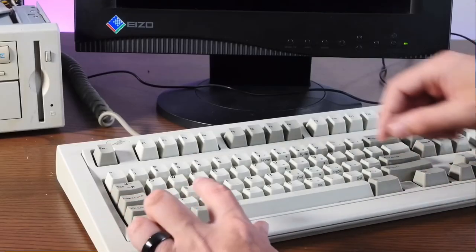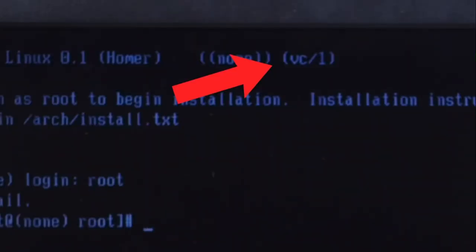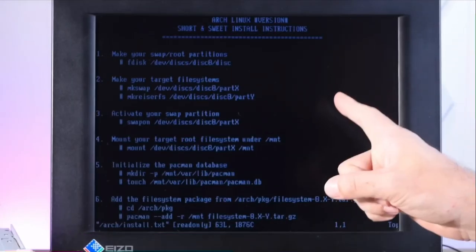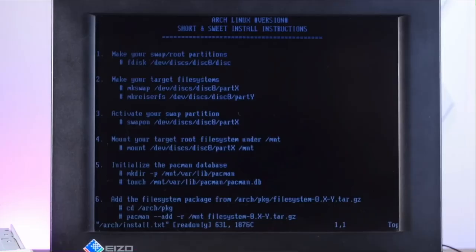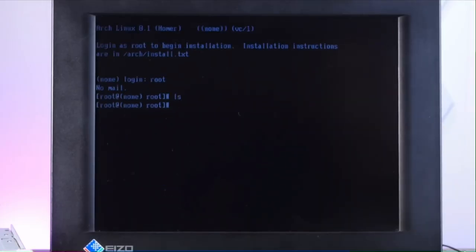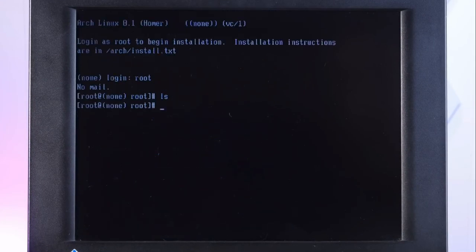Anyway, if we do Alt and then an F key, we can switch between different terminals. So I'm going to do that so I can have the Arch install instructions open. So I'm going to do vi arch install.txt. So here we are, the instructions, and if I hit Alt F1, back to where we're actually going to do the install, and I can switch back and forth. Okay, so a few things are left out in the official Arch instructions here.